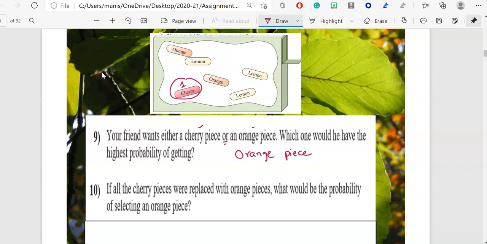Okay. Now let's look at the next one over here. Next one says, if the cherry pieces were replaced with orange pieces. So they are saying whatever cherry you have, you replace it with orange. So this will be orange. What would be the probability of selecting an orange piece?